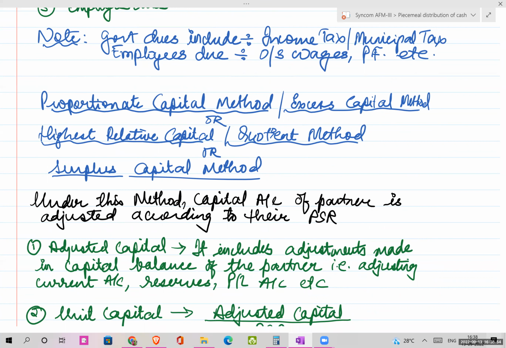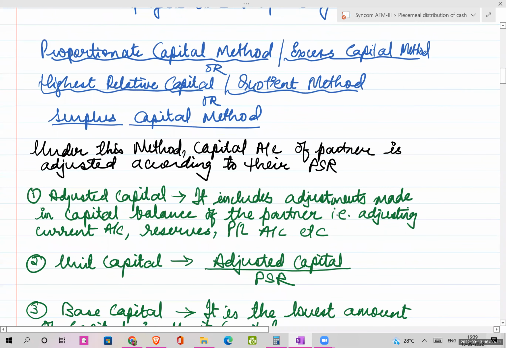They all mean one and the same, so remember these different names. Under this method, the capital accounts of partners are adjusted according to their profit sharing ratio, that is the PSR.